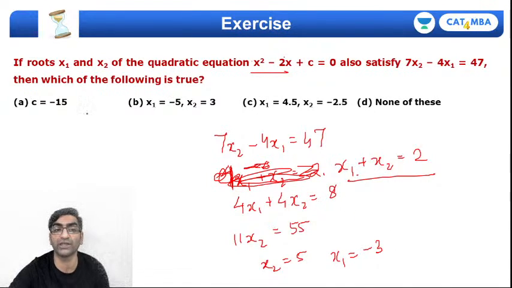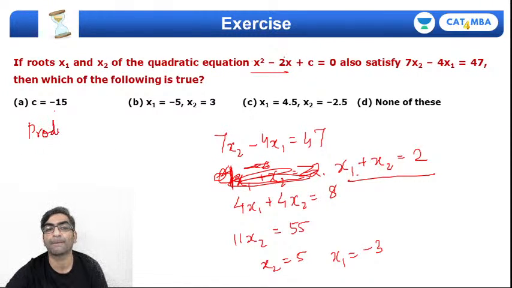अच्छा, which of the following is true? Is C minus 15? अरे यार C क्या आएगा? अच्छा, प्रोडक्ट ऑफ रूट्स से आ जाएगा. प्रोडक्ट ऑफ रूट्स would be C by 1, right? But product of roots here is 5 into minus 3. That is indeed equal to minus 15, right? तो ये बिल्कुल सही है.